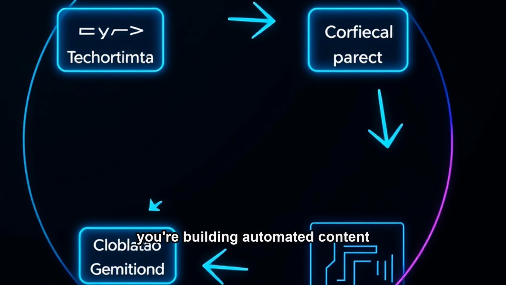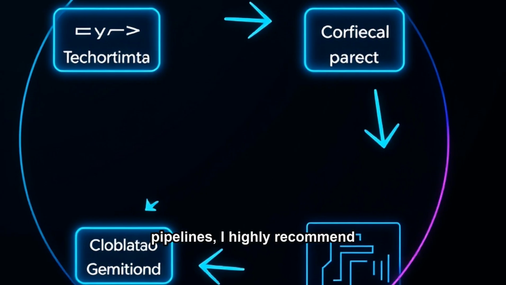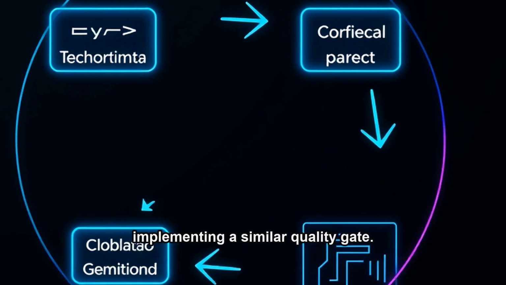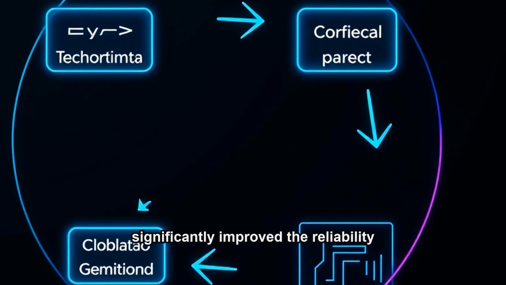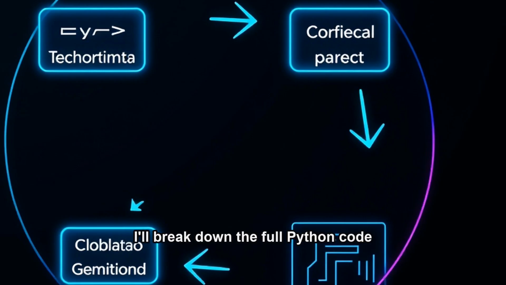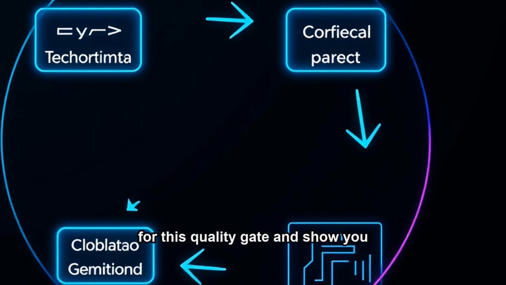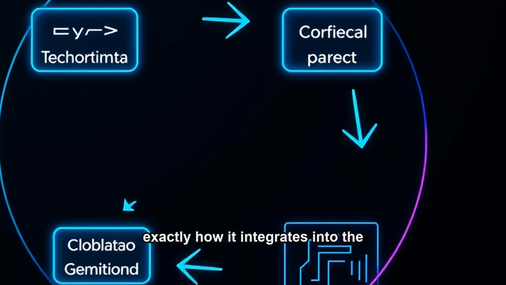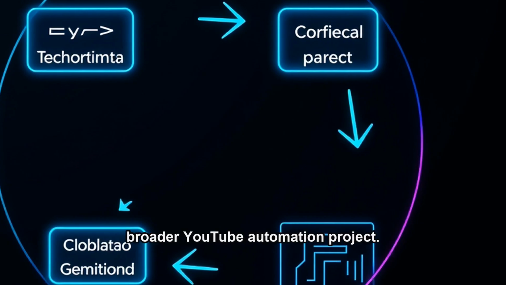If you're building automated content pipelines, I highly recommend implementing a similar quality gate. It saved me countless hours and significantly improved the reliability of my systems. In an upcoming video, I'll break down the full Python code for this quality gate and show you exactly how it integrates into the broader YouTube automation project.